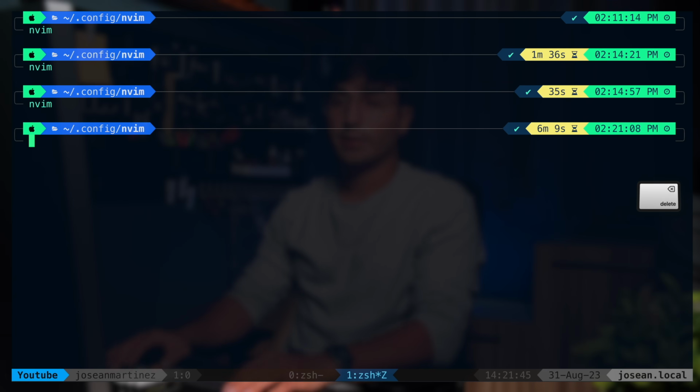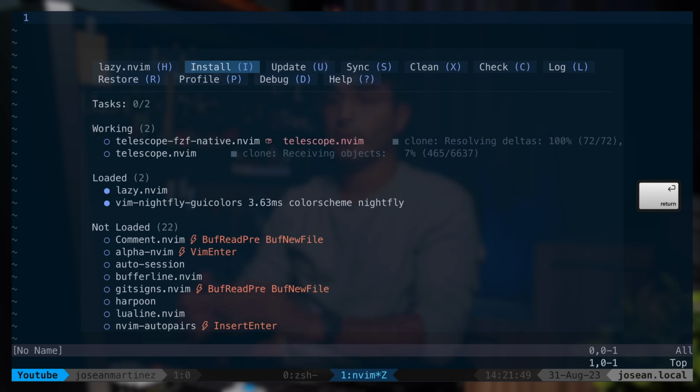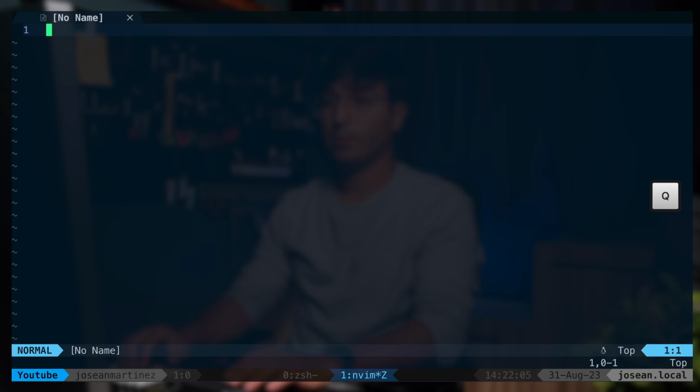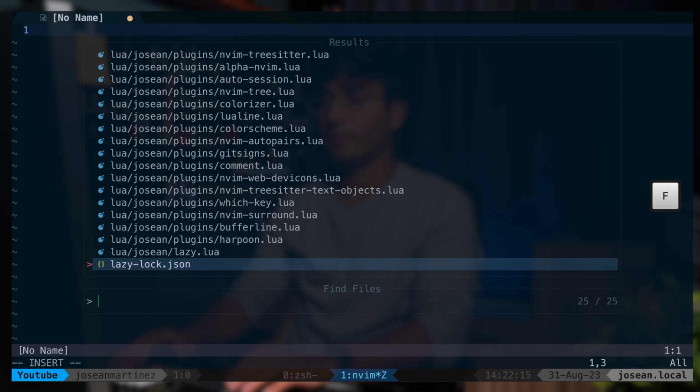Let's go back into Neovim by doing nvim and pressing enter. And you'll see here that Lazy automatically will notice that we're missing the telescope and telescope FZF native plugins, and will go ahead and install them. Now you can close the lazy.nvim UI by pressing Q, and then we can test out the key maps we configured for telescope. So I can do leader FF, which in my case is space FF, and that will look up files in the current working directory.